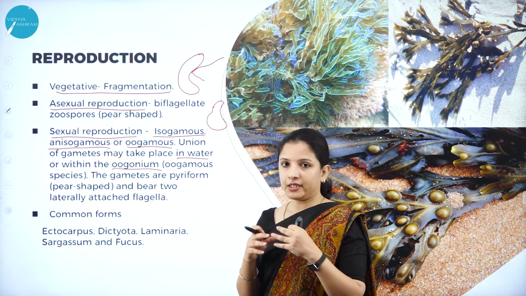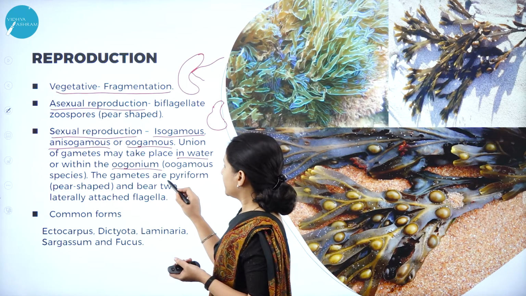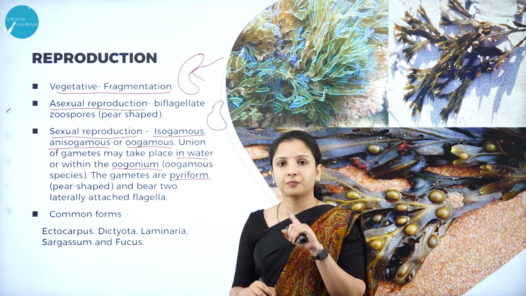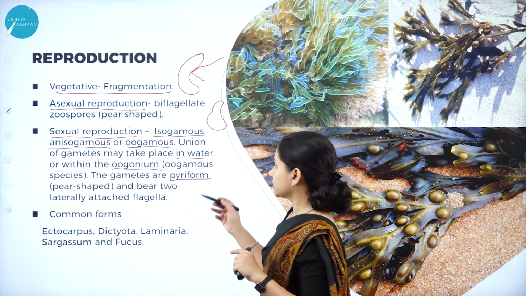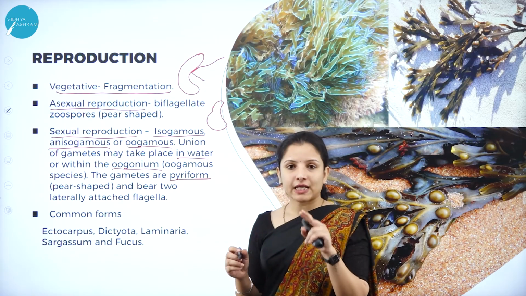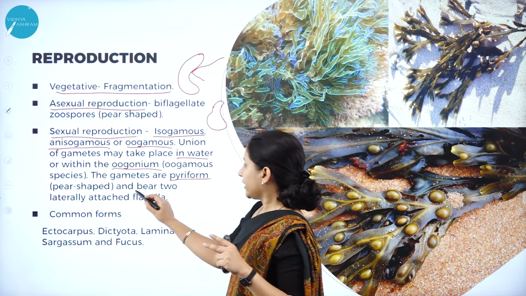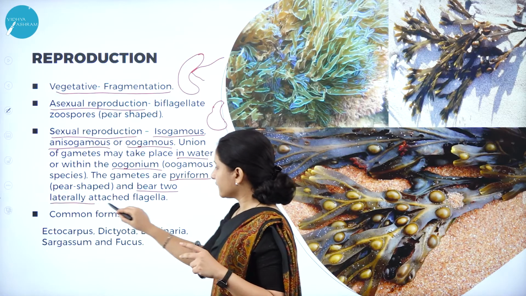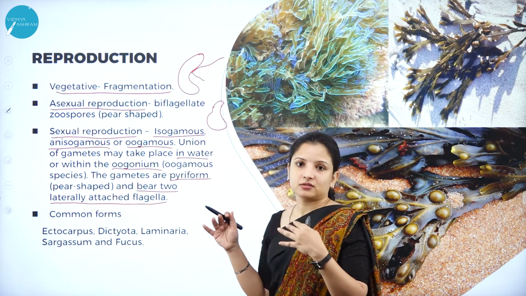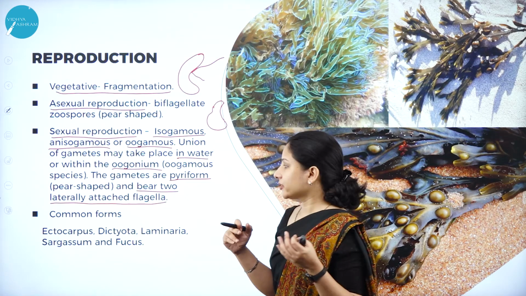the oogonium itself. So these gametes can be pear-shaped. Whenever it is pyriform, it means it is pear-shaped. So they can be pyriform, and they also bear two laterally attached flagella. So these are the different types of gametes which are involved in sexual reproduction.